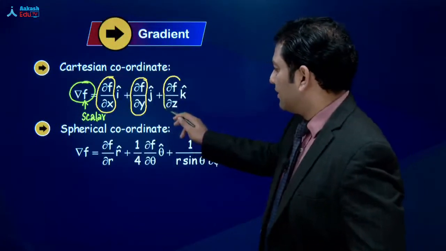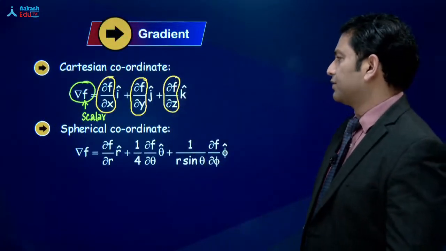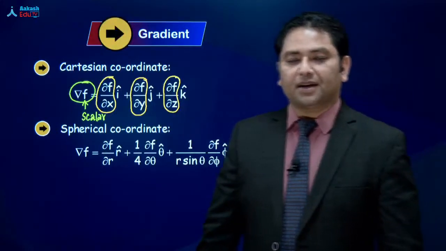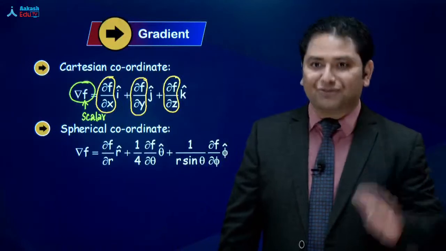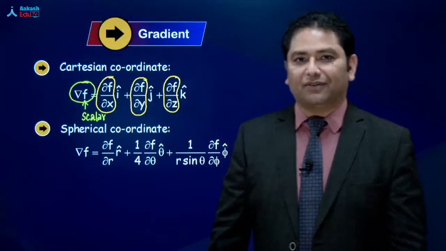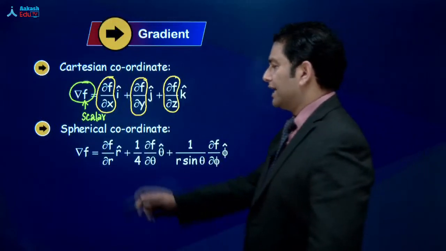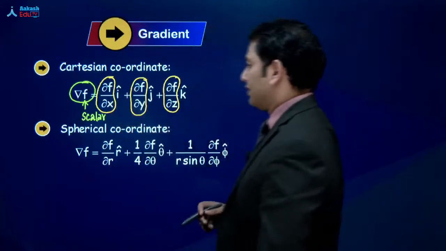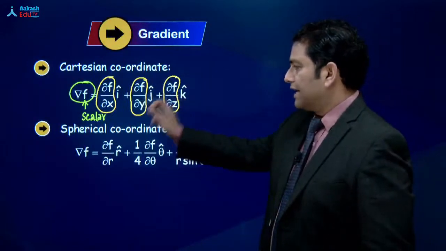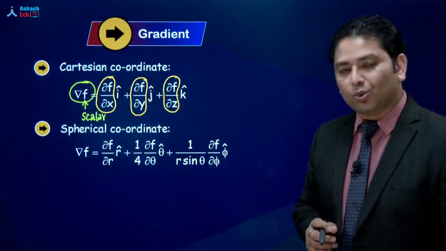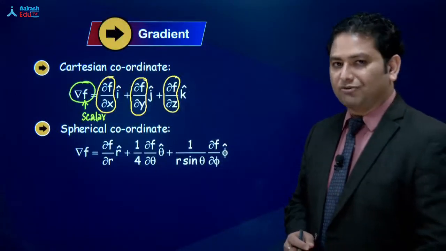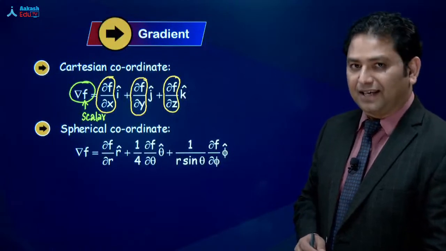Partial derivative of f with respect to z, और साथ में हम रखेंगे k cap. Now another assumption I have to take that you know how to calculate the partial derivative. Okay, so partial derivative of f with respect to x, don't forget to attach I cap. Partial derivative of f with respect to y, j cap. Partial derivative of f with respect to z, and k cap.